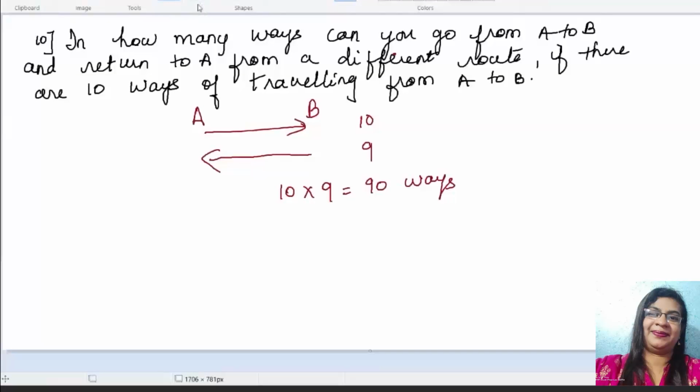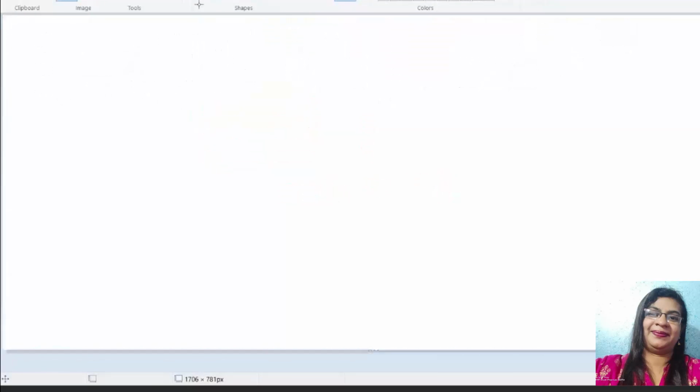So therefore, together, how many ways he can travel A to B and then return back to A is 10 into 9, which is equal to 90. Hope this idea is clear. Yes, because when he's going from A to B, 10 routes are possible. But when returning, only 9 routes are possible because one route is the one which he has already traveled. So the traveled route is not to be repeated. Okay, so this is that 1 mark question which is complete.